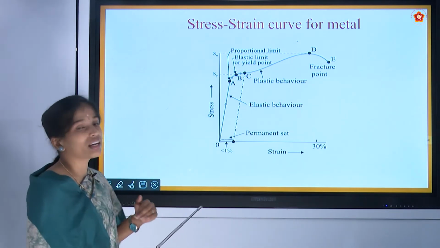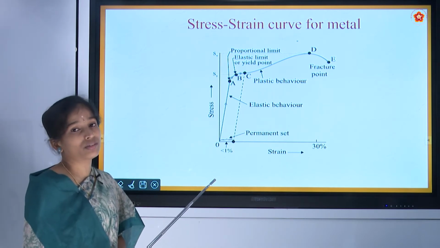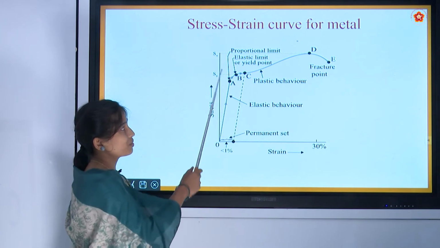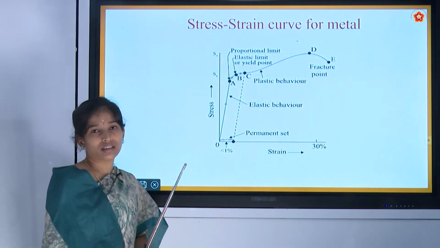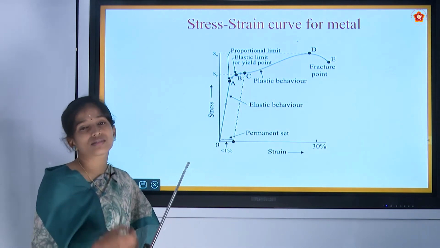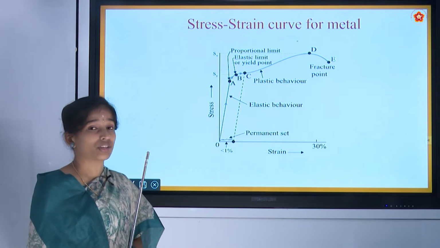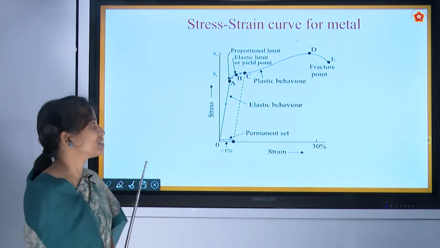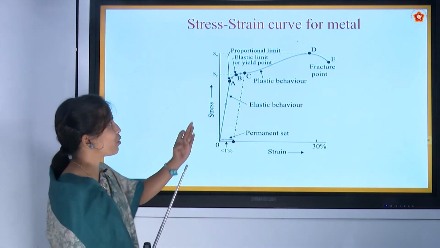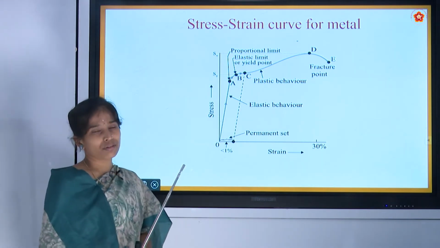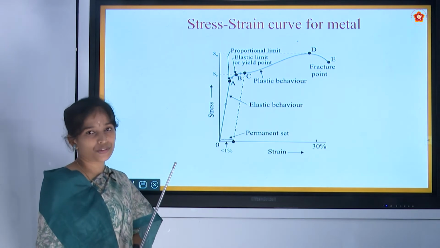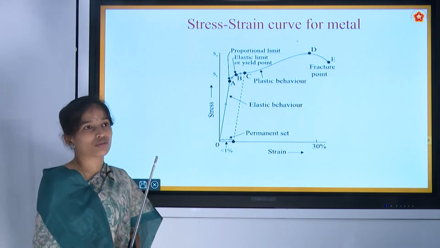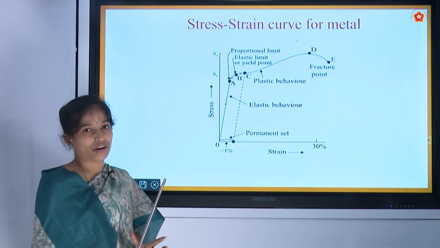Again, if I apply still more stress to the material, that is after some point B, what happens to the material? If I give a small stress also, there will be a large strain produced in that material. Until the point B, if I add 500 grams in steps, the change taking place is only 2 millimeter or 1 millimeter in the body.